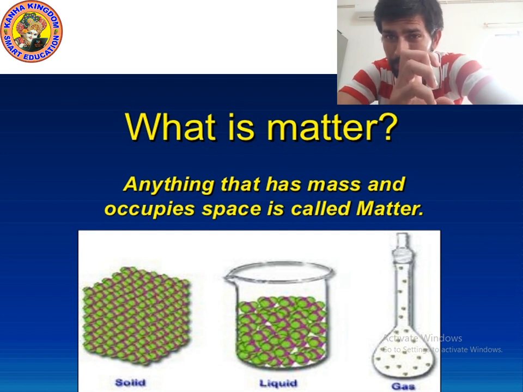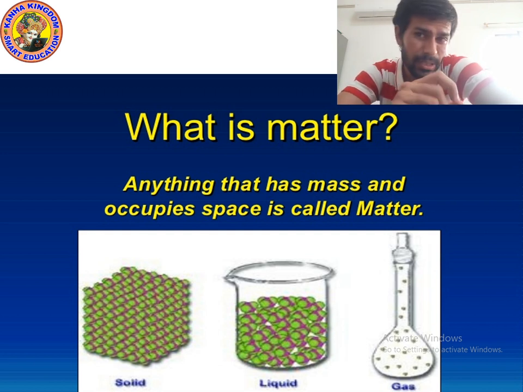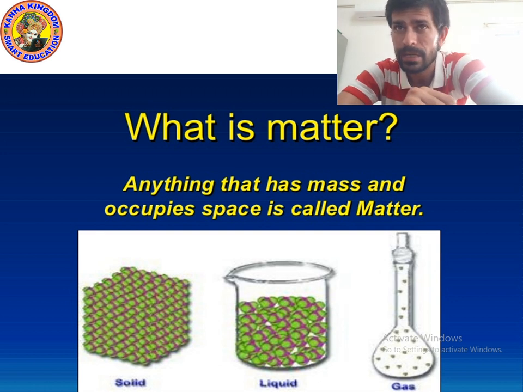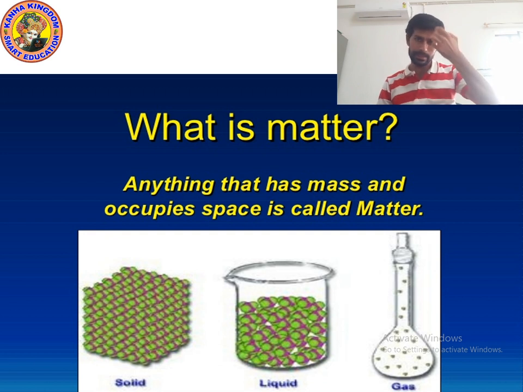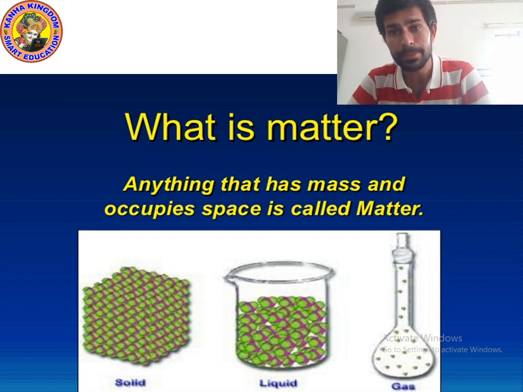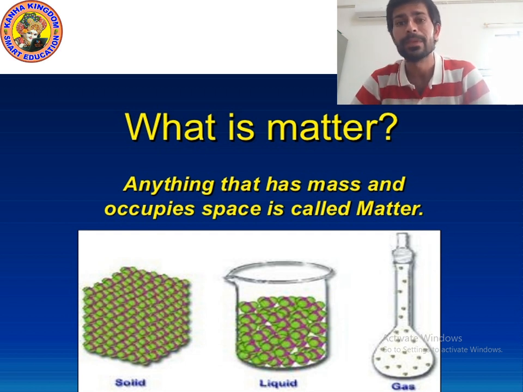So mass helps us know the heaviness or lightness of an object, and it occupies space. Mass always covers space. Look, my head is covered by hair, it means hair has mass, so hair is occupying space. So we can say anything that has mass and occupies space is called matter. I hope you understood the meaning of matter.